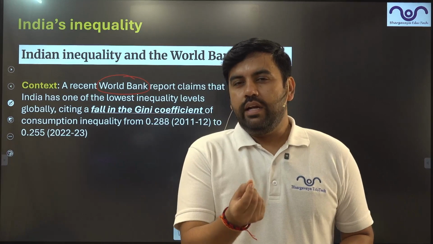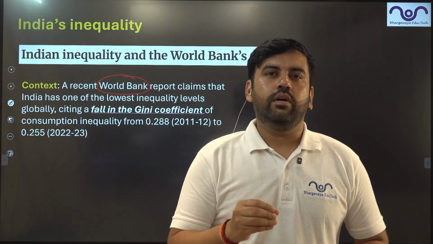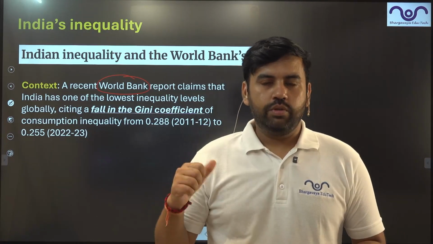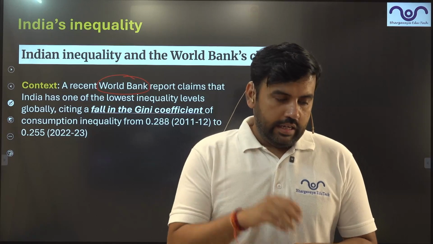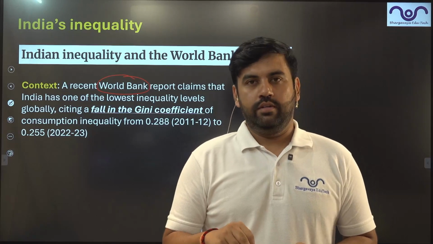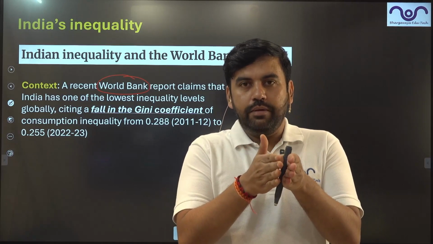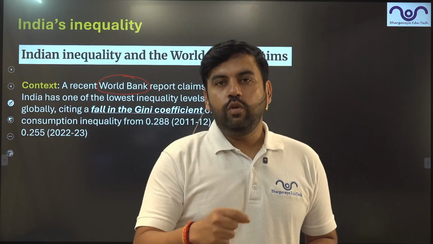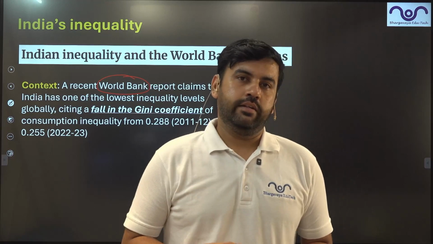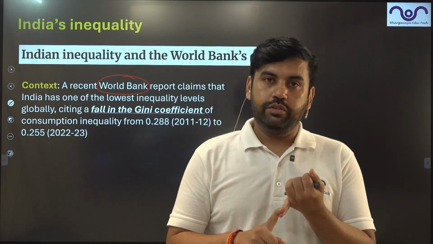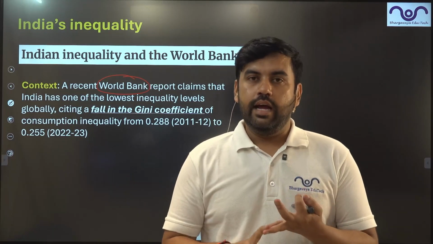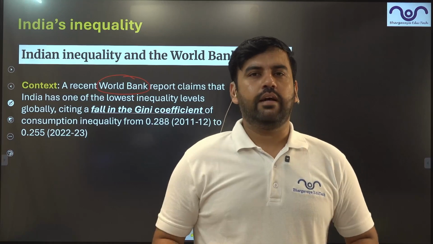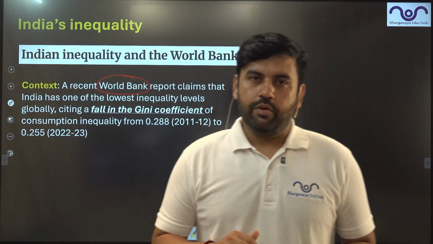Now this inequality is measured mathematically through something known as the Gini coefficient. I'll show you the diagram for that as well. The Gini coefficient shows how the difference between the rich and the poor is within a particular country, and it uses the Lorenz curve for that. So I'll explain the Gini coefficient, the Lorenz curve, and the Kuznets curve today. This may be asked in multiple examinations irrespective of what you are preparing for.